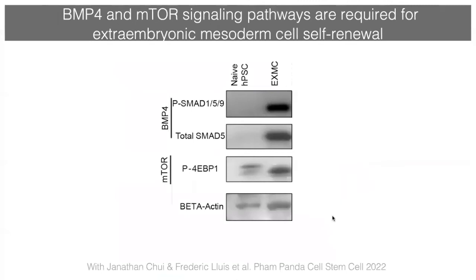The signaling pathways active and required for extraembryonic mesoderm stem cell renewal are also unknown, but we found that both the BMP4 pathway and the mTOR pathway are not only active in extraembryonic mesoderm cells, but are also required for extraembryonic mesoderm cell renewal. And so therefore, this isolation of this new human cell type enables its molecular and cellular analysis.